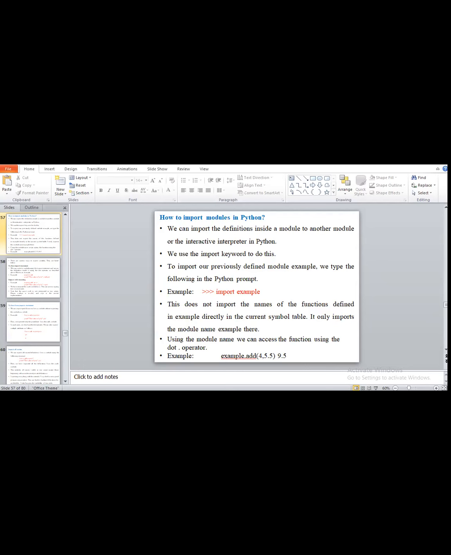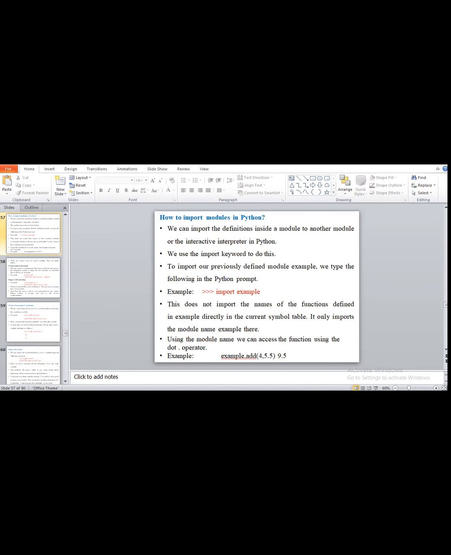So that time, we have to develop our own user defined modules. We can import the definition inside the module into another module. In Python we use the import keyword to do this. Without the import keyword we can't do anything, because the import keyword is important. To import our previously defined module, we type the following commands.